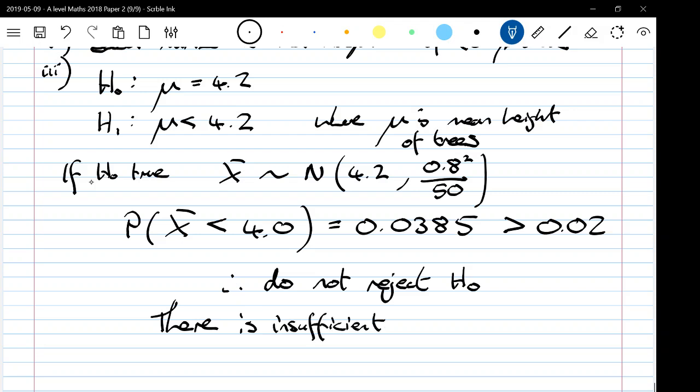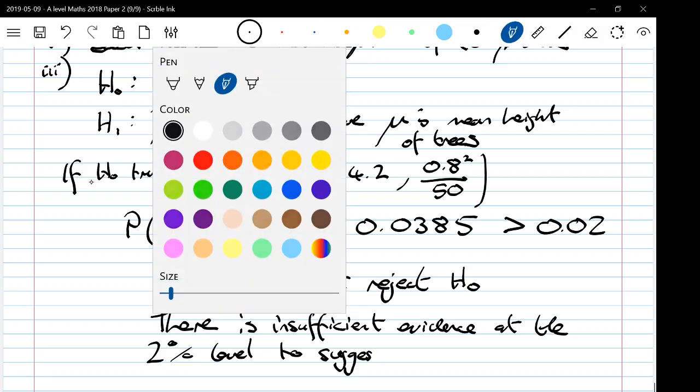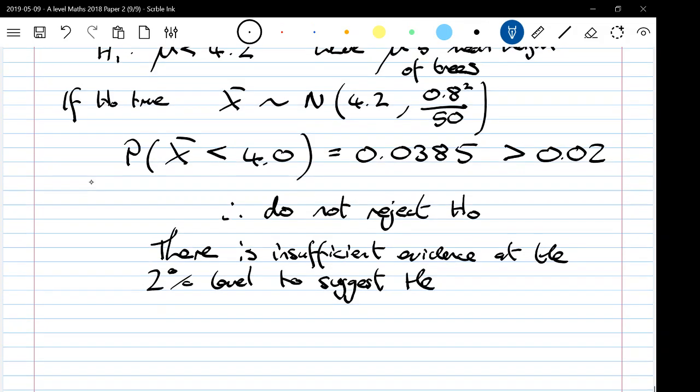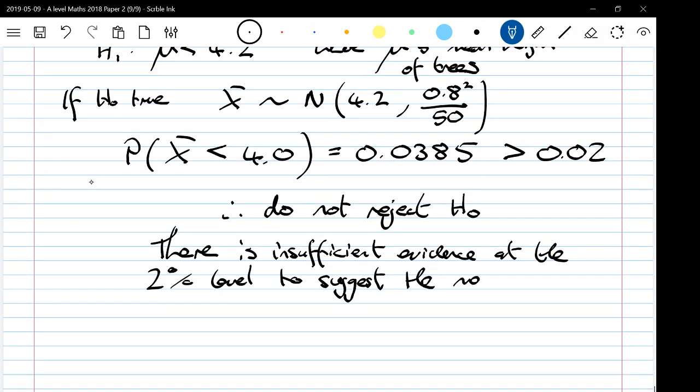We're being careful not to make a firm, solid statement, but there is insufficient evidence at the 2% level to suggest the mean height of trees is less than 4.2. And there we go.